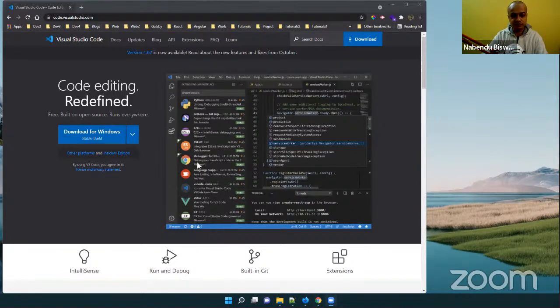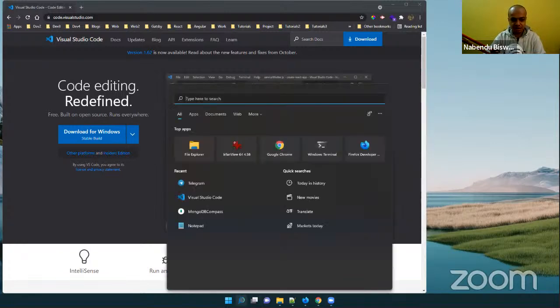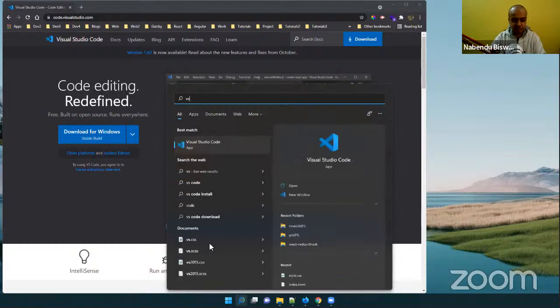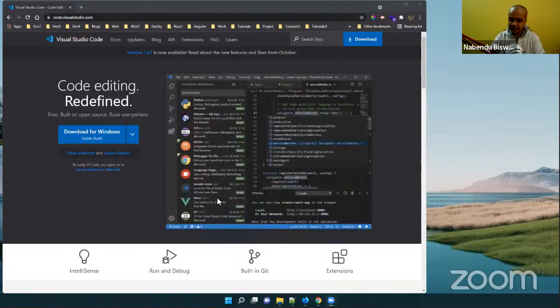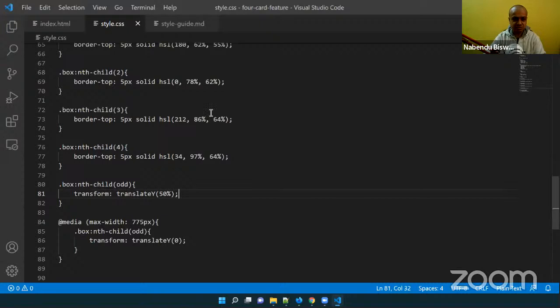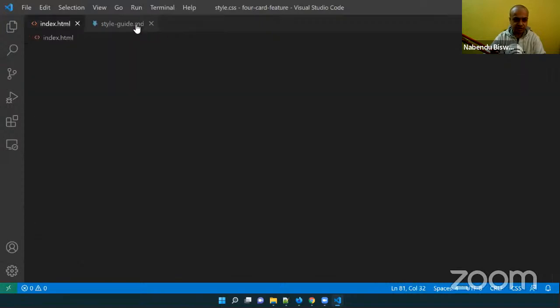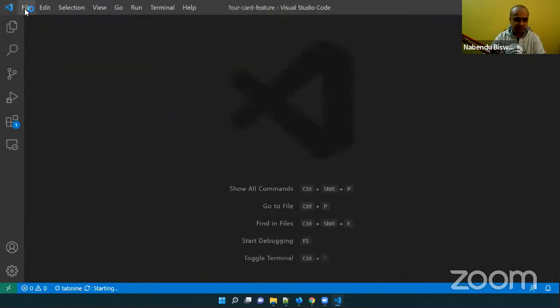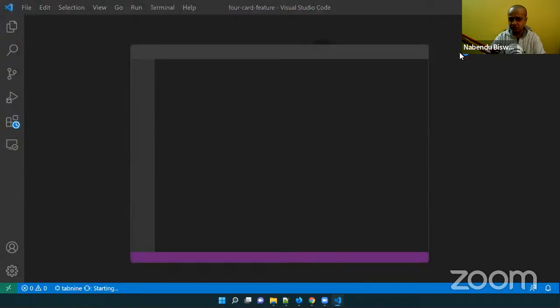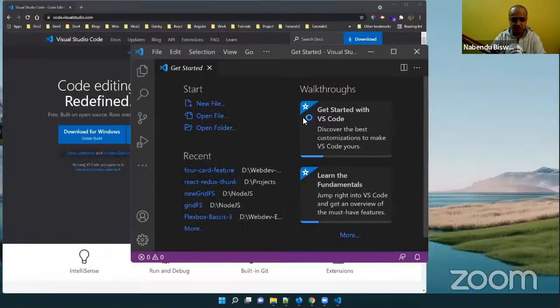You have to download for Windows like that. I will not go through how to install it and all. It is very easy for Windows, and Mac is also there. You install it, and then after that, if I open this VS Code, I have Windows 11, but Windows 10 is also like this. If you open it for the first time, it will open like this, a new window.